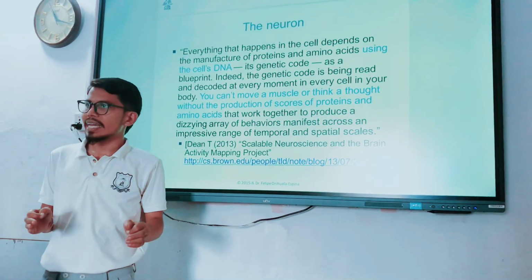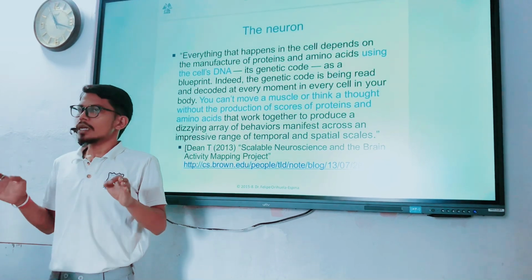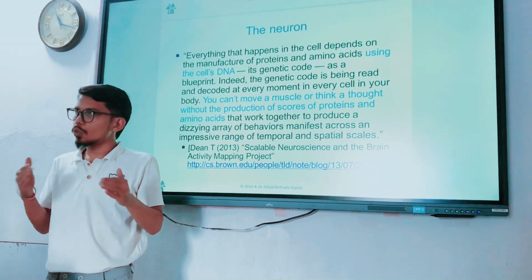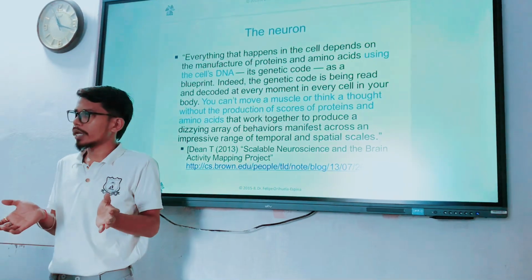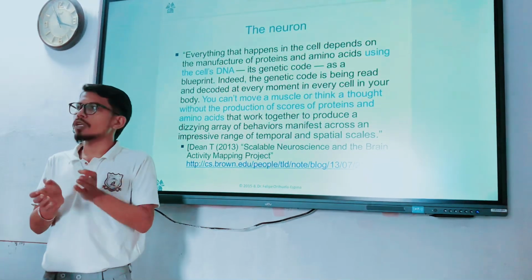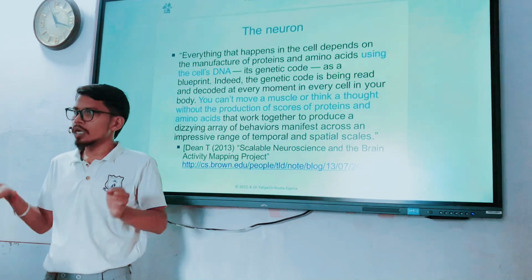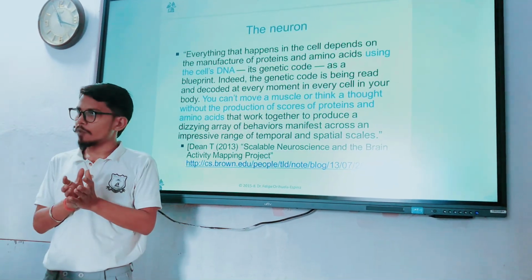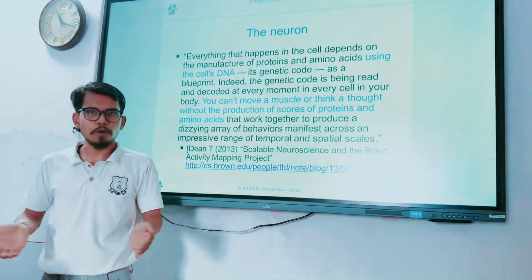So here the DNA in the cell body acts as a blueprint. It is a central unit because without DNA it does not act well and does not perform as a unified cellular structure. So as a whole, the cell body is the central unit of the neuron that receives the information signal and sends responses through the axon to the different body portions.